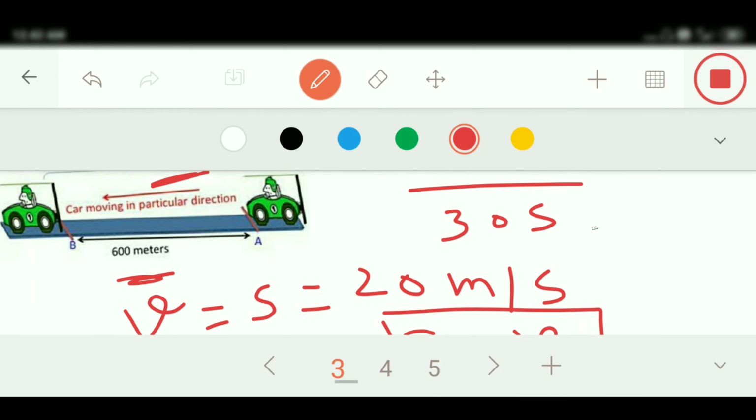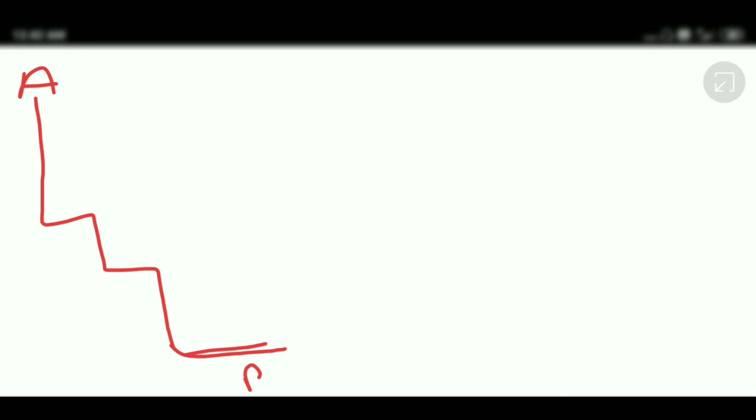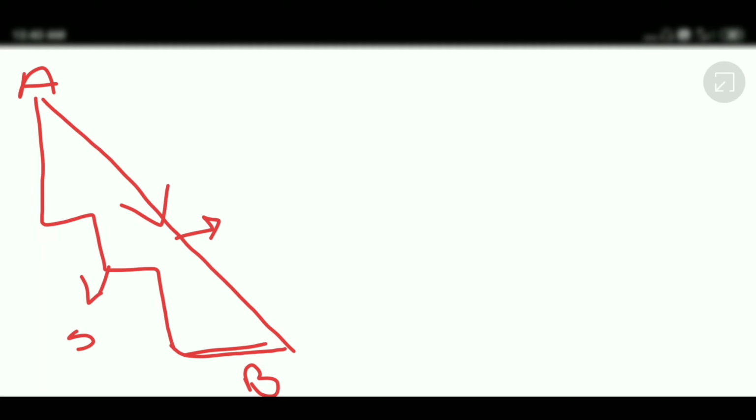Now, if we take another example, suppose, students, an object is moving from A to B like that. This is point A and this is point B. And another object is moving straight from A to B. So clearly you can see the first object is moving not in a specific direction. With this we can find its speed. But if an object is moving in a straight motion or a particular direction, we can find its velocity.